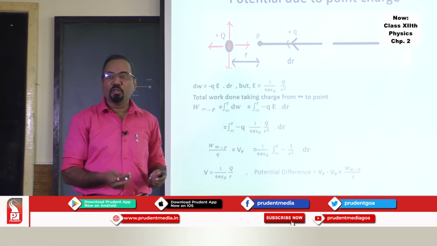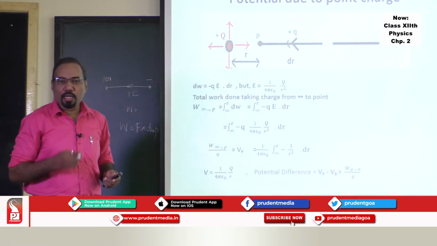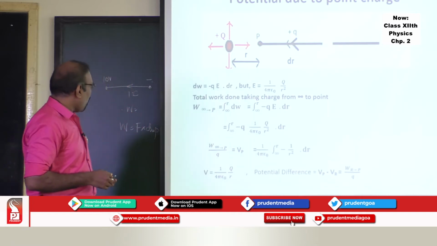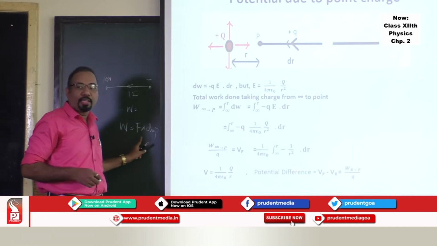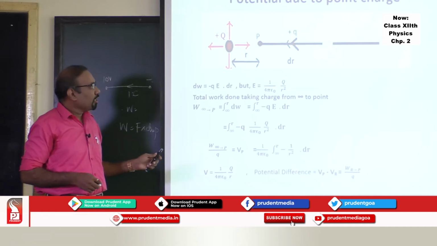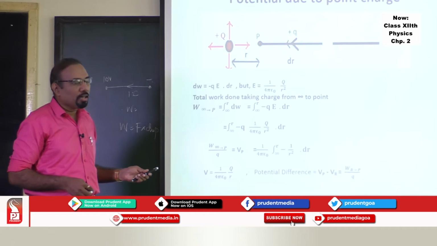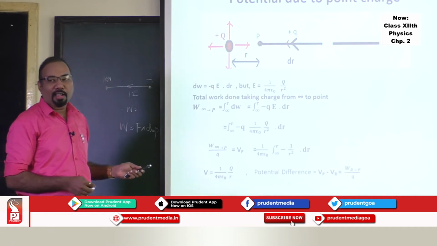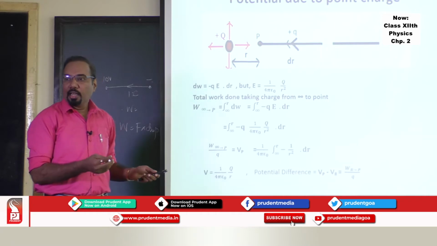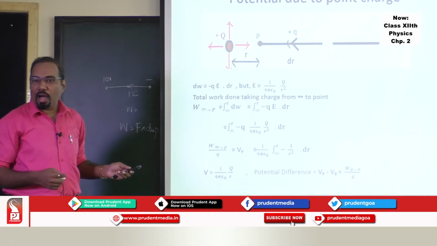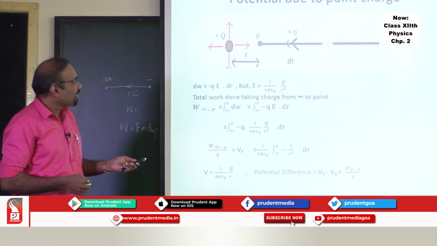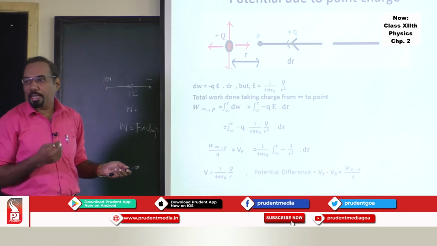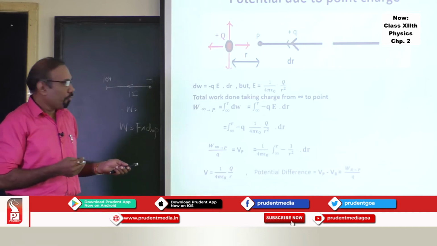But we cannot use this particular concept. What is the reason behind that? This formula we can use only when the force is constant. Here the force is variable, not constant. As the distance changes, the electrical force changes. It is inversely proportional to r square. So that's the reason we are not able to use that particular definition of work done.